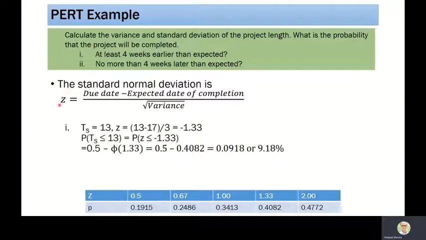Since we are using a standard normal distribution, for the value of Z which we have calculated here, we can correlate this probability. Since it is negative, we can write it as 0.5 minus the value for 1.33. This standard normal distribution table is given to us. The value of Z is 1.33 and the corresponding probability is 0.4038. We put it here, we get 9.18, meaning that the probability of finishing the project at least 4 days earlier than expected is 9.18 percent.